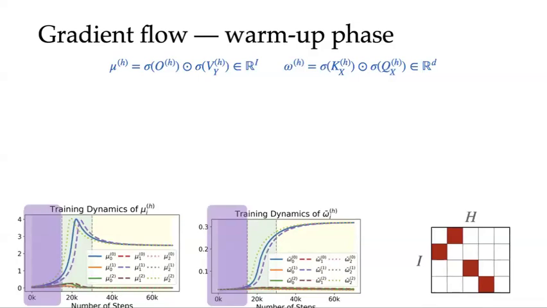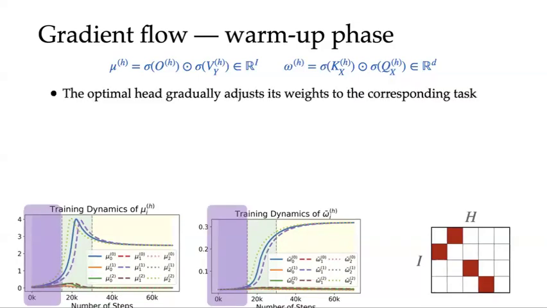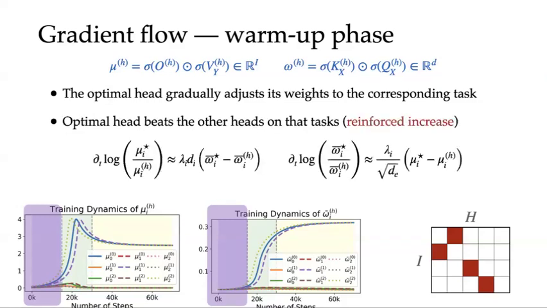Under this initialization, we identify three phases in the gradient flow dynamics. The first is the warm-up phase, where the optimal head gradually becomes more focused on its corresponding task. To give an overview, we can approximate the coupled dynamics of mu and omega with these two PDEs. Here, we only consider the time derivative of the logarithm ratio, as this will help kill some cross-head interference terms.